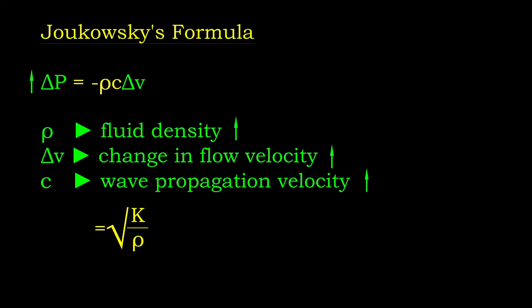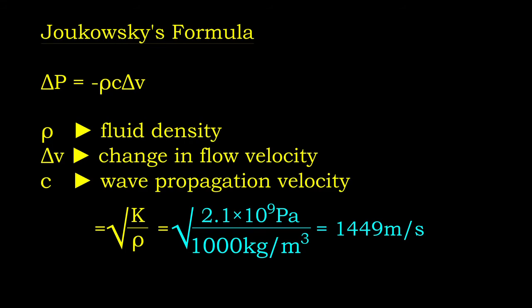Let's say we shut the valve and stop water flow in the steel pipe in our example. What would be the impact? First, let's determine the wave propagation velocity in water by taking its bulk modulus as 2.1 GPa. Through calculation, the velocity is 1449 meters per second.